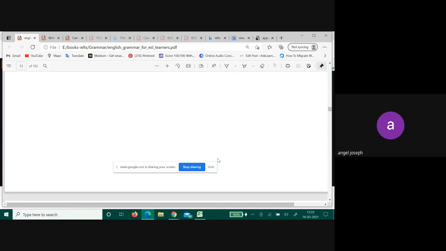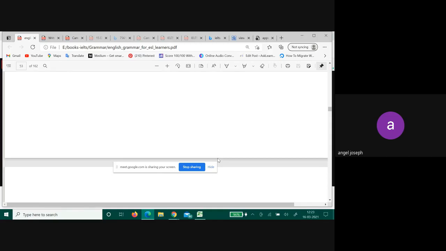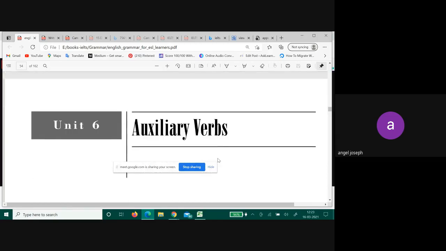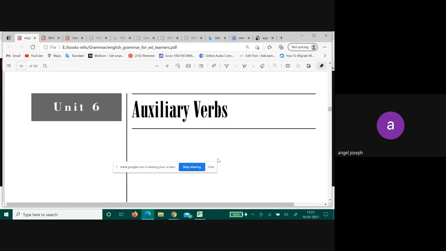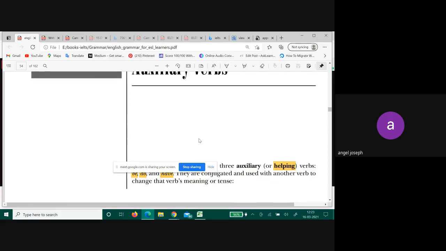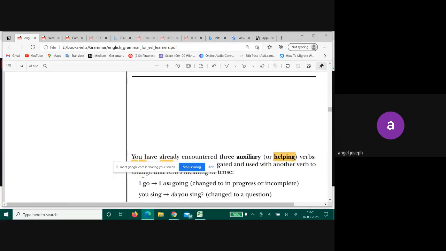That is tenses. Yesterday we covered most of it. We just had these two small little things here. We covered that. So now let's see what's the next topic. The next topic is auxiliary verbs. You guys might know it as helping verbs. Okay. So auxiliary verbs. This is your next topic.